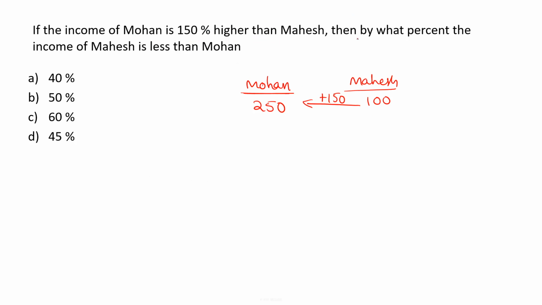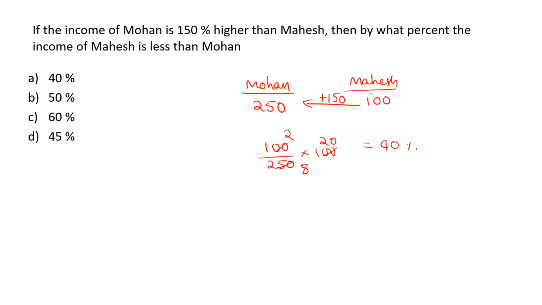Okay, now we need to tell by what percent the income of Mahesh is less than Mohan. Mahesh income, that is 100, is what percent of Mohan income, that is out of 250? 5 5s are 25, 2 ones and 5 ones, 5 20s, that is 40%. When Mahesh income is 40% of Mohan, now we can say that Mahesh income is 60% less than Mohan. Are you able to understand?